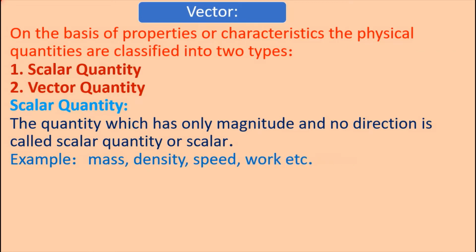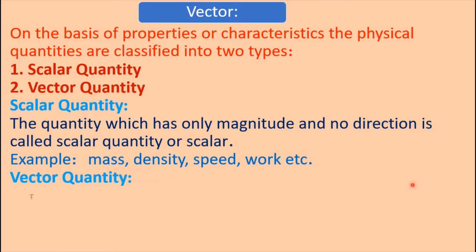Example: mass, density, speed, work, etc. That is, there is no direction of mass, there is no direction of density, there is no direction of speed, and there is no direction of work. These quantities have only magnitude and no direction. Therefore, these quantities are scalar quantities. That is, the quantity which has only magnitude, there is no direction, is called scalar quantity.